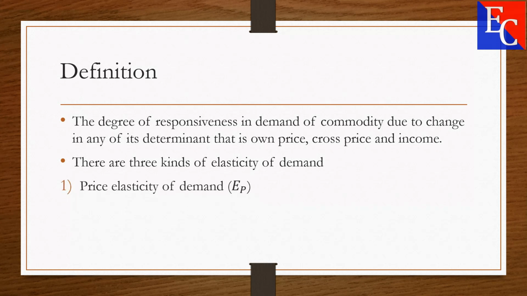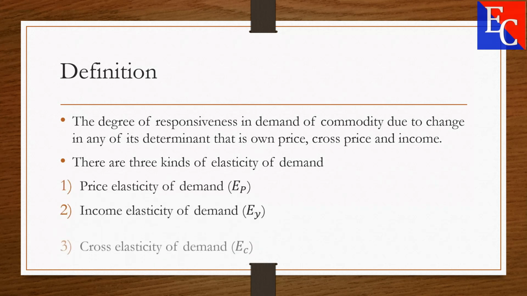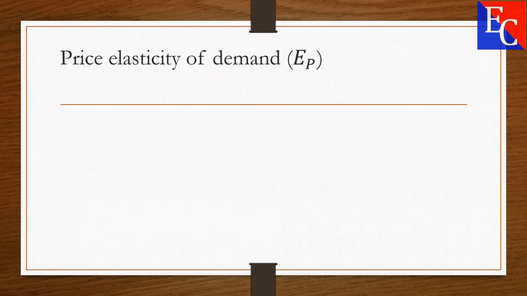Number 1, price elasticity of demand. Number 2, income elasticity of demand. Number 3, cross elasticity of demand.